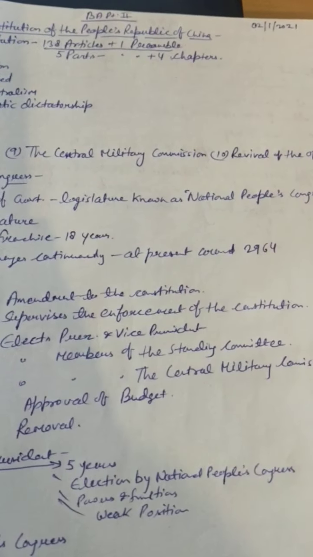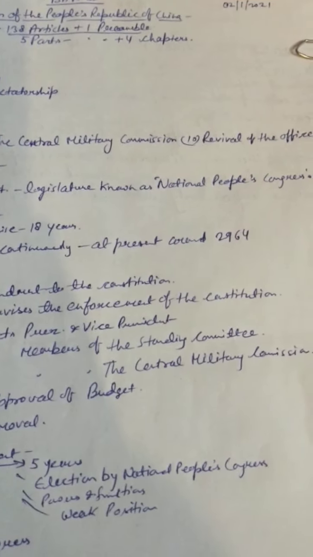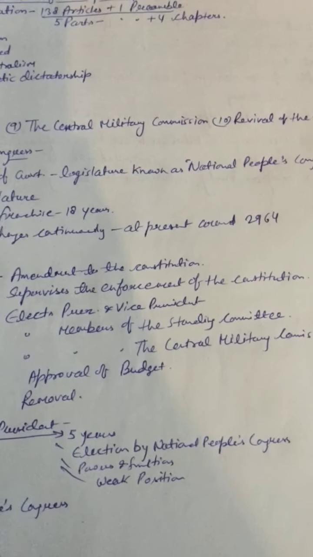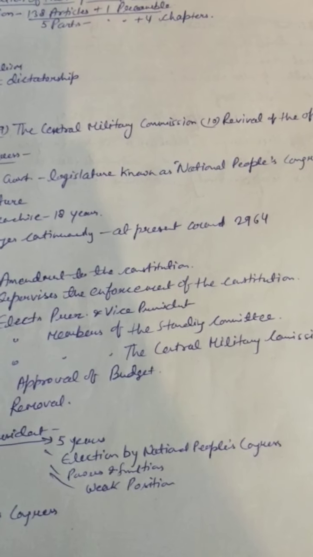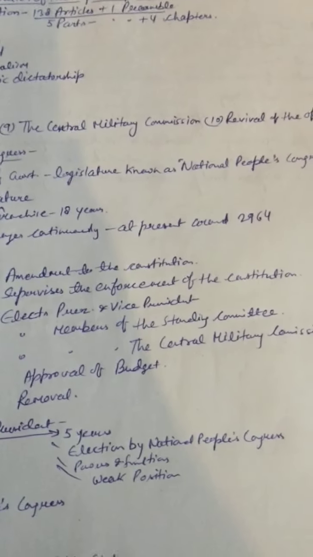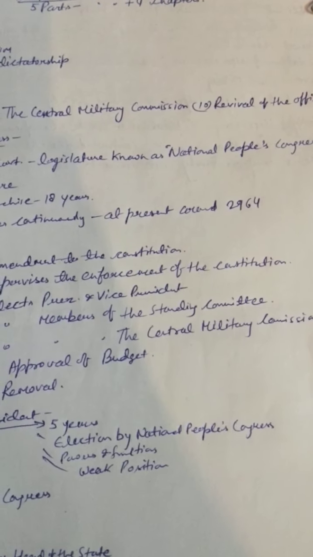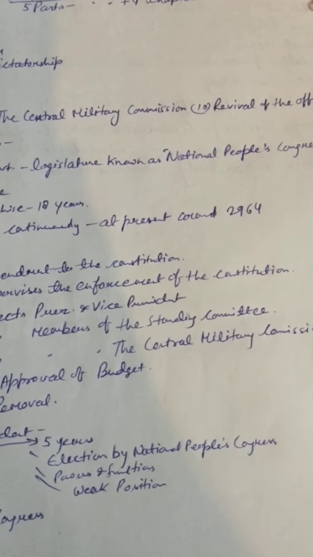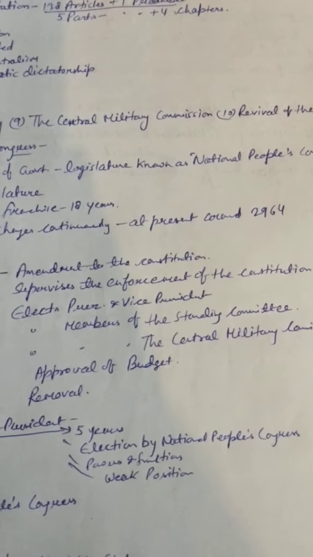The functions and powers of the National People's Congress are, first one is amendment to the constitution. It supervises the enforcement of the constitution. It elects president and vice president. It elects members of the standing committee, which is part of National People's Congress and works for it when National People's Congress is not in session.